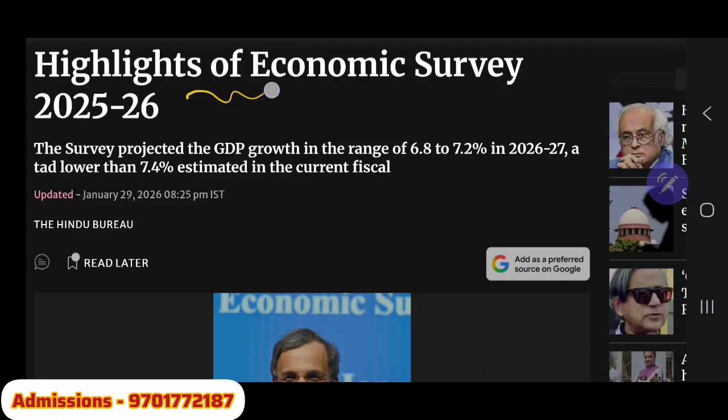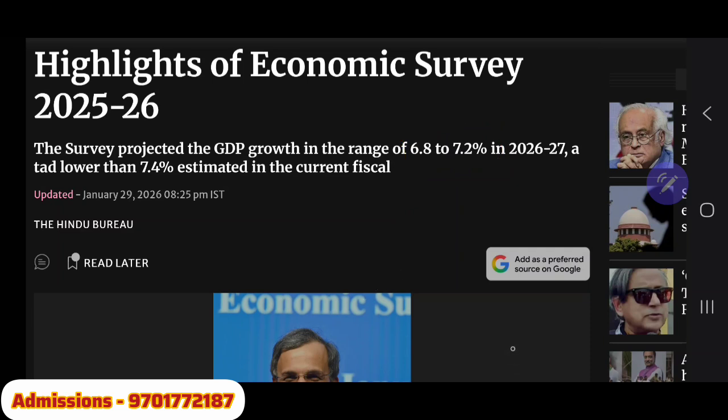Today we'll be talking about the highlights of the Economic Survey. These highlights I am doing from The Hindu newspaper, a very awesome, very reputed and reliable newspaper. So make sure that you make bullet points one by one of the highlights of the Economic Survey, which is very important from the examination point of view, important for prelims MCQs and also for the mains examination, and for any other student or any other person who is interested to know how the economy is performing. This video gives you first-hand information with regard to all the important indicators.